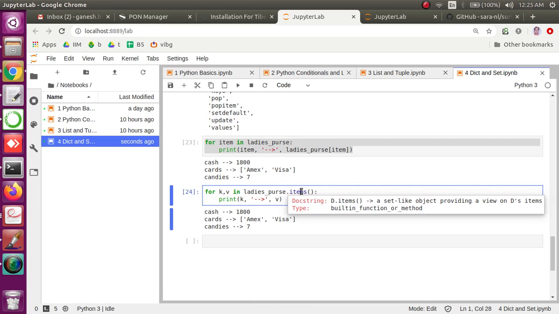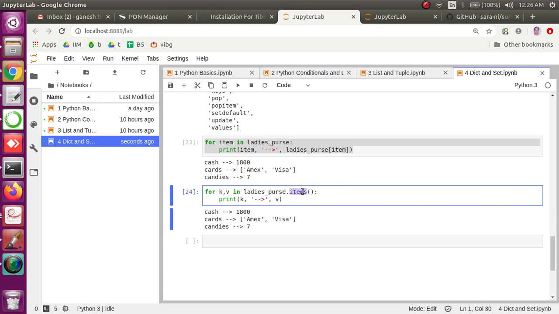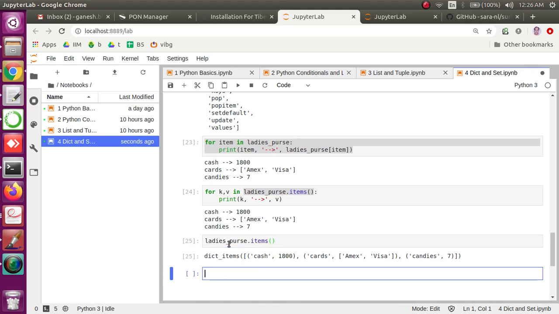So if you look at the help page, as I discussed already, there's a short key, Shift+Tab, which will give you the quick help about these functions, right? Here this says that d.items, d is a dictionary and items is a function. It is a set-like object. We are yet to discuss set, in a while we will be discussing, providing a view on these items, right? So this is what it means, where items is providing you the values together. Let me show you how it looks.